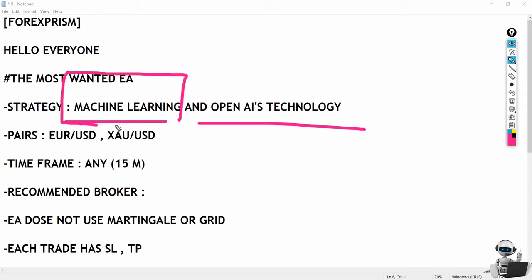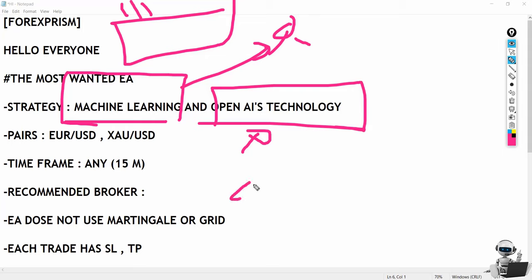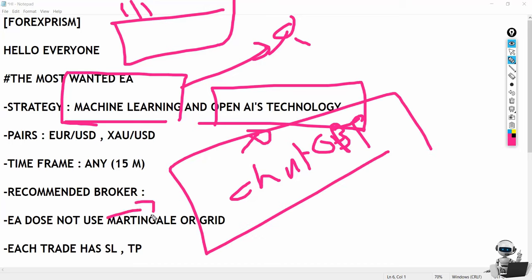So what do we mean by machine learning? It means the EA is basically learning by itself to trade based on the data it receives from online sources and OpenAI technology. So what is an example of OpenAI? For example, we have the latest software ChatGPT, I believe. Whenever you write something, for example, you say ChatGPT, write me a code for an application or website, it will code it for you like a programmer. So this is an AI type of example. This EA claims it is the same, but we are not sure.